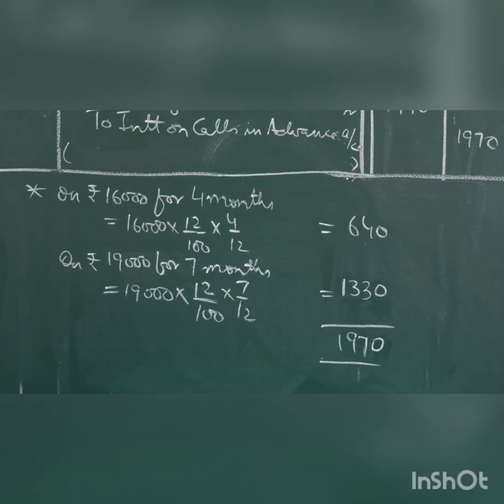The advance money is 35,000, but 16,000 relates to first call and 19,000 relates to final call. So you have to find separately because the duration will differ. On rupees 16,000 for 4 months, that is from 1st August to December 1, gives you 640. On 19,000 for 7 months, from August 1 to March 1st, it comes to 1,330. So that's how we got 1,970. That's all for today, children.